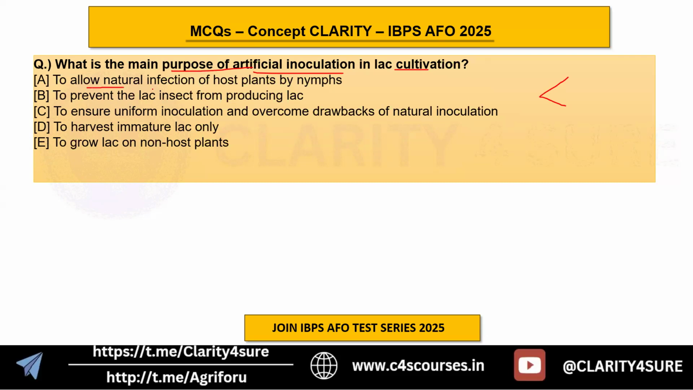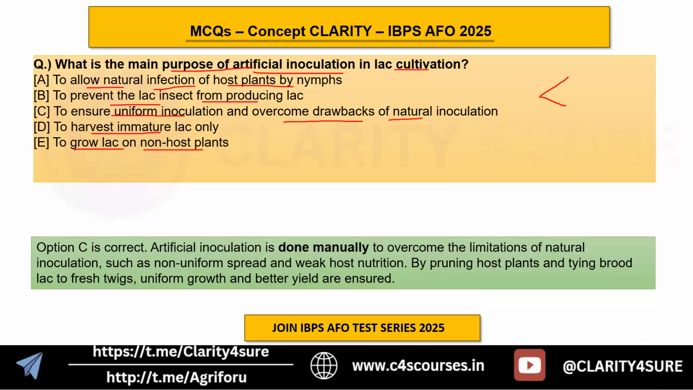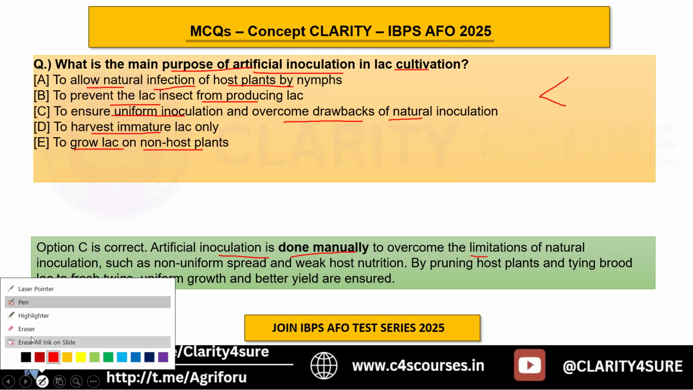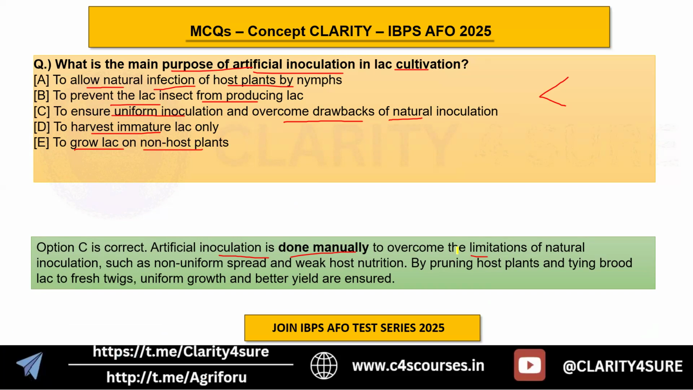So it allows natural infection of host plants by nymphs. It prevents the lac insect from producing lac. It ensures uniform inoculation and overcomes drawbacks of natural inoculation, to harvest immature lac only, to grow lac on non-host plants. So the answer here is C option. Why? Because the artificial inoculation is actually done manually to overcome the limitations. Okay, it is generally done to overcome the limitations of the natural inoculation.